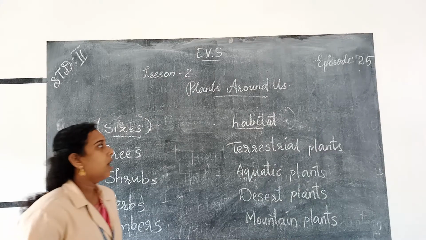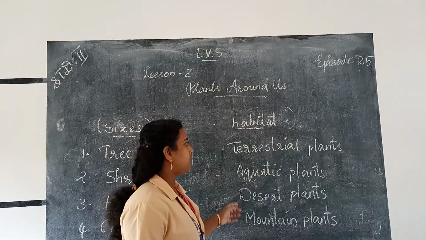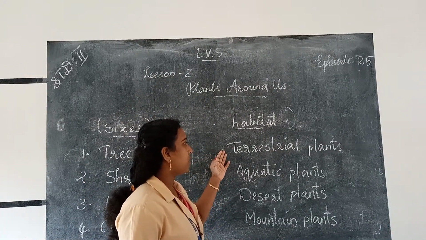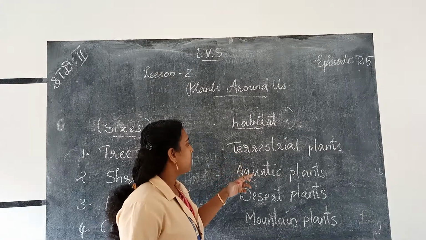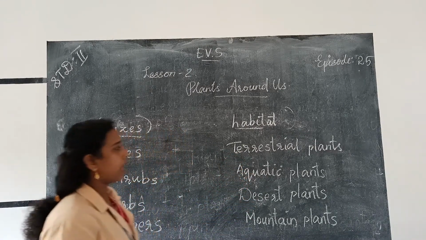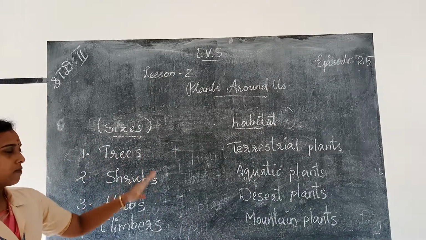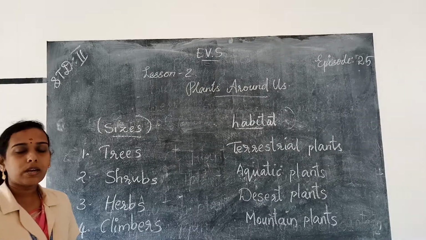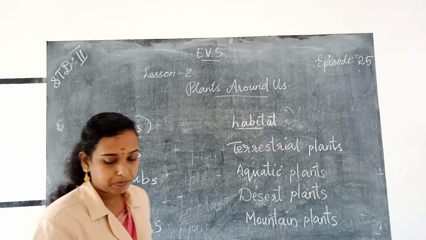Okay. So on the basis of sizes, plants are classified into 5 types: trees, shrubs, herbs, climbers, and creepers. And on the basis of habitat, plants are classified into terrestrial plants, aquatic plants, desert plants, and mountain plants. So you write the spelling of these words 10 times in your class book and send to my WhatsApp. Okay.